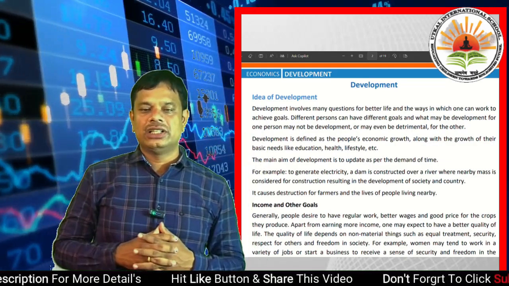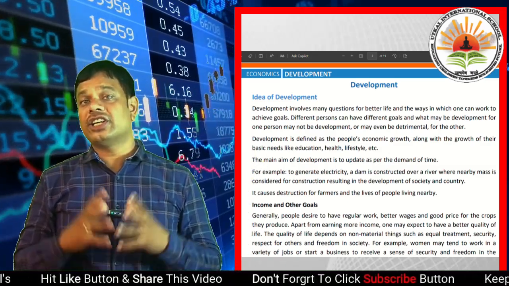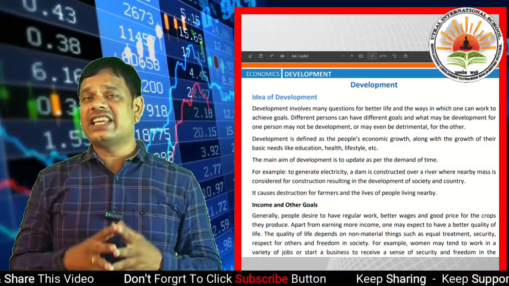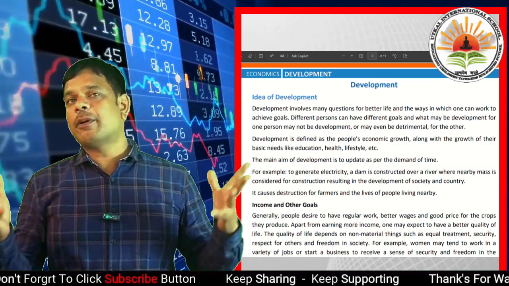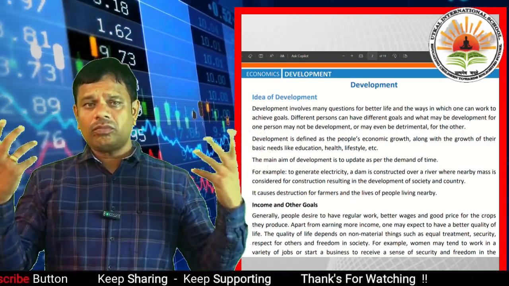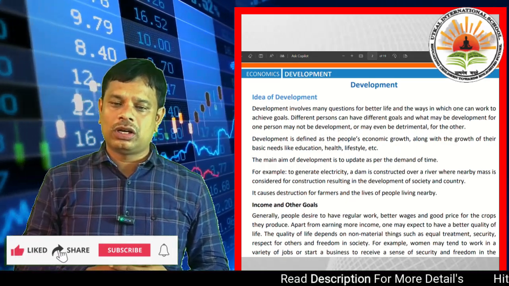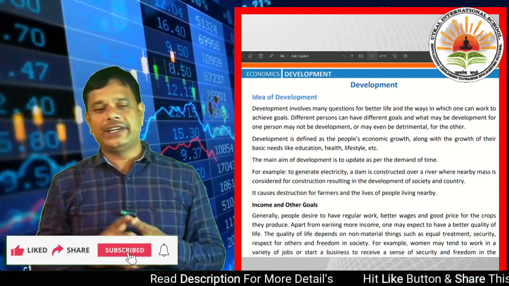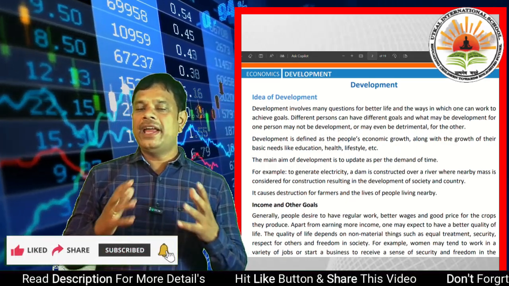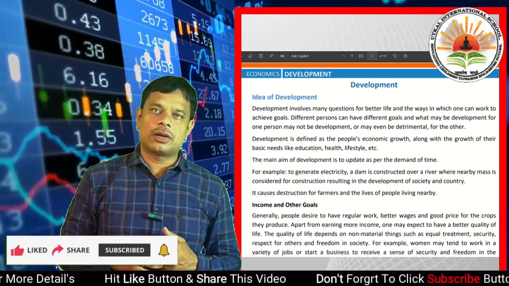Different persons can have different goals. One person has one goal, another person has another goal. What may be development for one person may not be development for other persons.